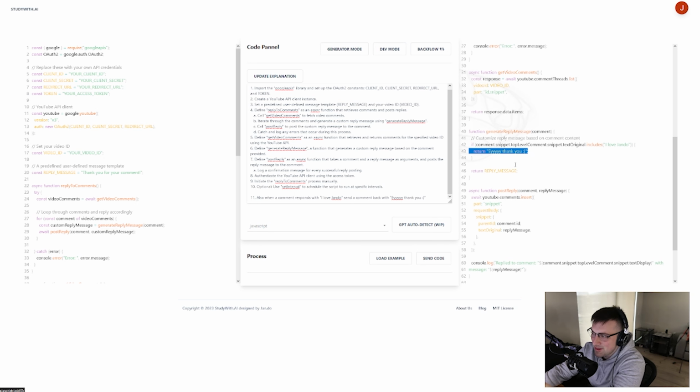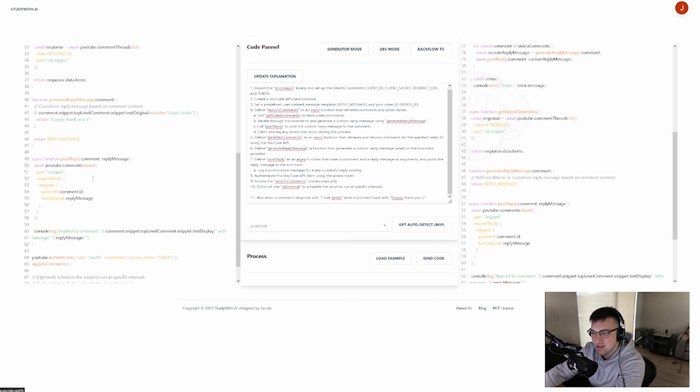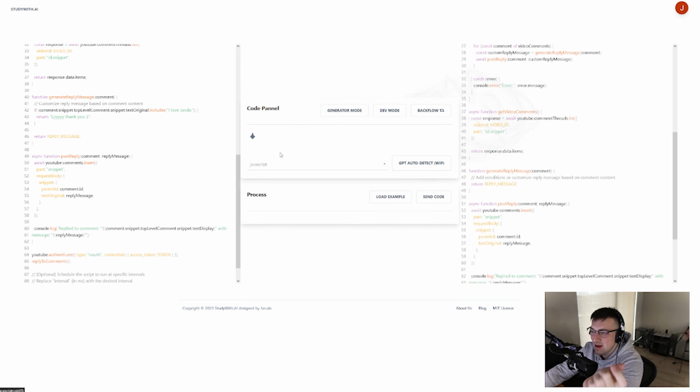And the even better part about this, now that I have this generated, we have the ability to backflow the code back into the other one. So the new one we just popped out will pop into this side. We can update the explanation again and then just keep editing, keep tweaking until you have exactly what you want.